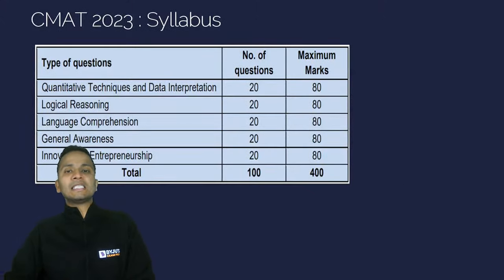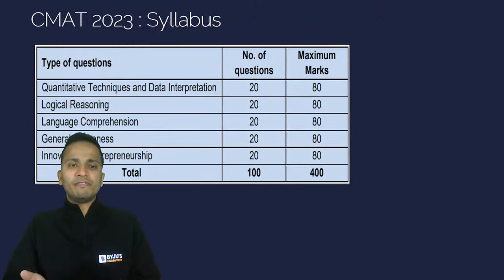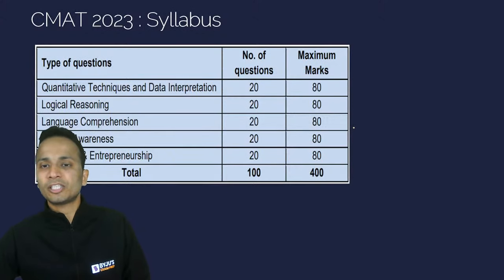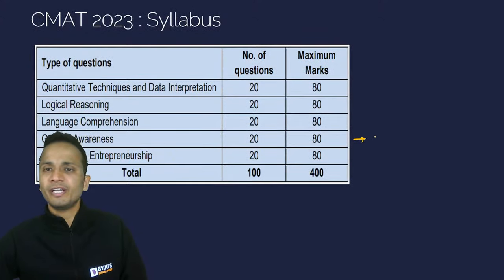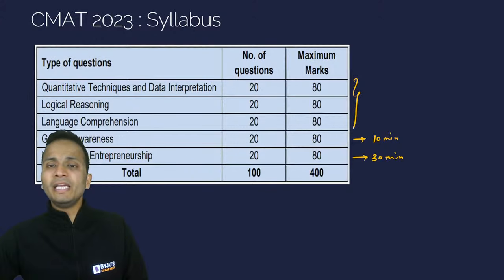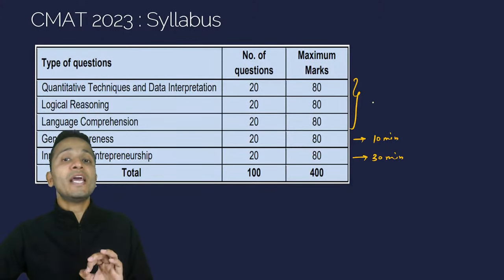Now, looking at the syllabus, obviously we have already seen this pattern. If I look in detail at how much time we need to spend on each of these sections, I would start with general awareness and spend 10 minutes on this section. Then I would give 30 minutes to innovation and entrepreneurship, which will be the second section I enter. Then the remaining three sections can be attempted in any order.